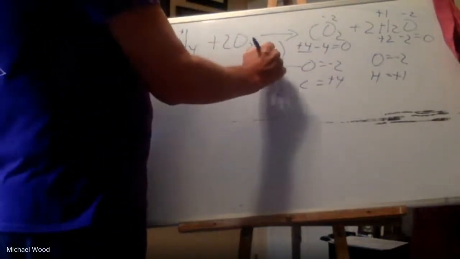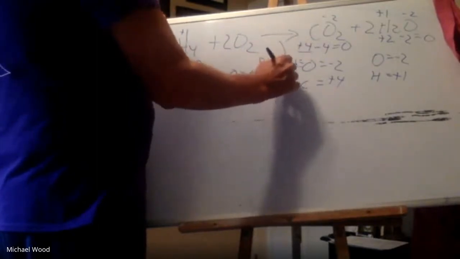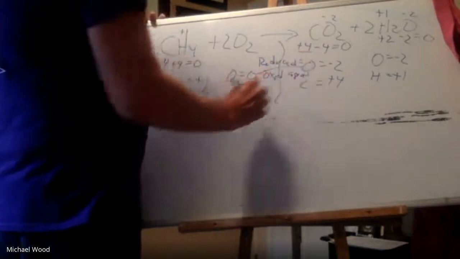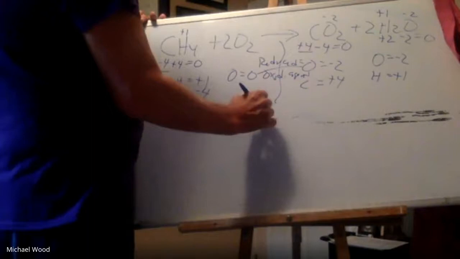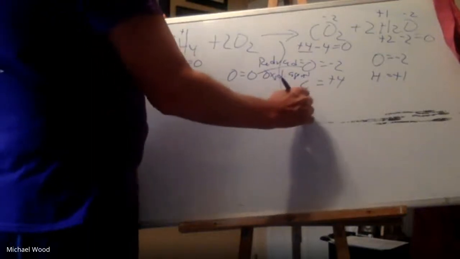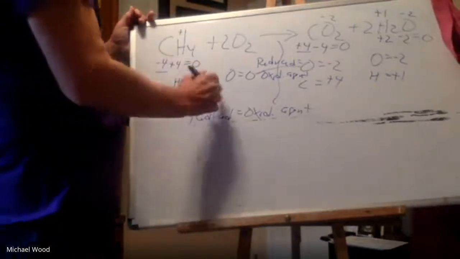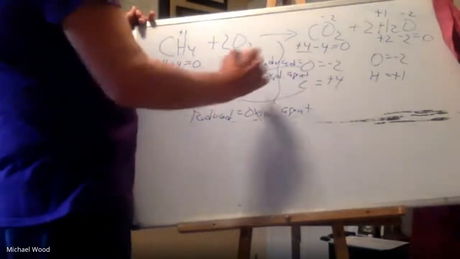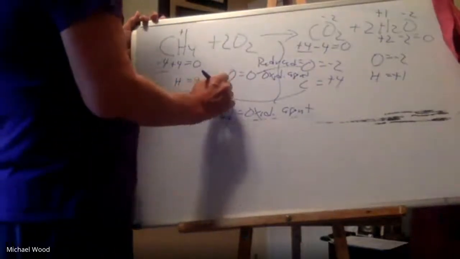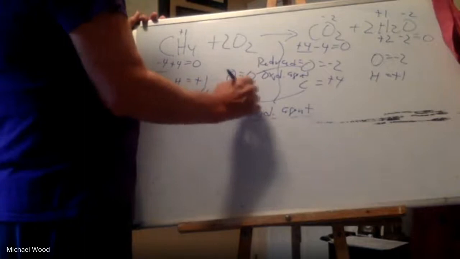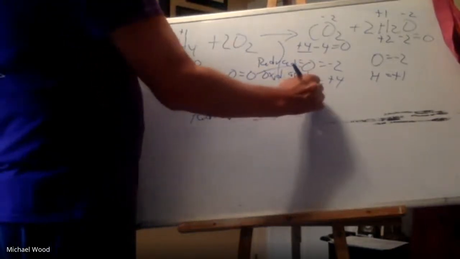So this was reduced, which means, like I was saying, it is the oxidizing agent. So remember, if something is reduced, that means it's the oxidizing agent. Those mean the same thing. Okay, and then here, if I go on, carbon went from negative 4 to positive 4. That's an increase. So if the number goes up, then it has been oxidized, which means it's the reducing agent.